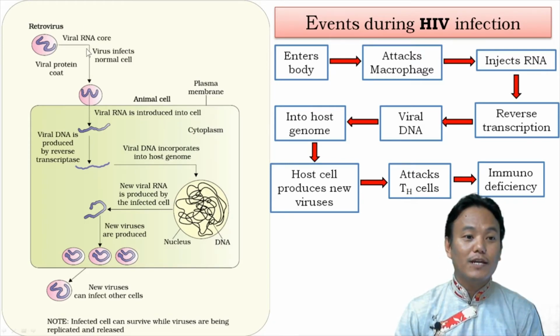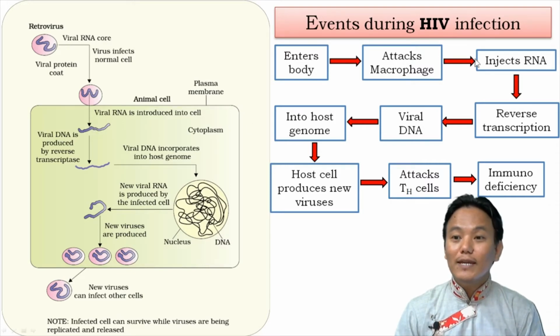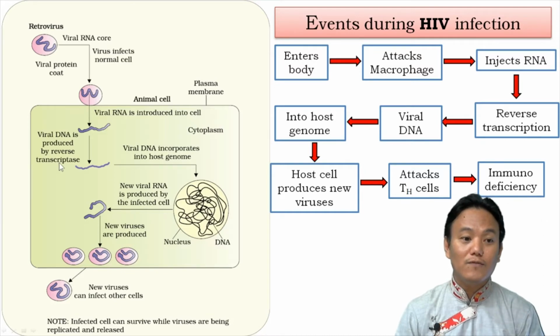In this particular diagram, let's say the square box represents the macrophage, right? And this one, the retrovirus, is the HIV virus. So the HIV virus goes and binds to the cell membrane of the macrophage and injects its viral RNA into the macrophage. Inside the macrophage, the viral RNA gets copied into viral DNA, right, through a process called reverse transcription, which is aided by the enzyme reverse transcriptase, right? So these two words are important: reverse transcription, which is aided by reverse transcriptase.